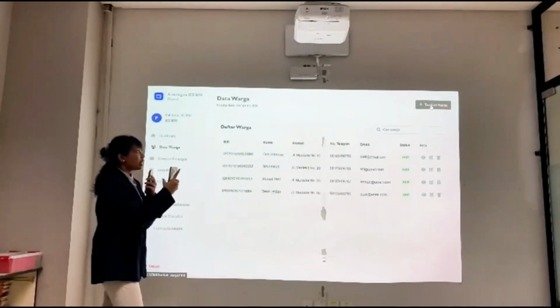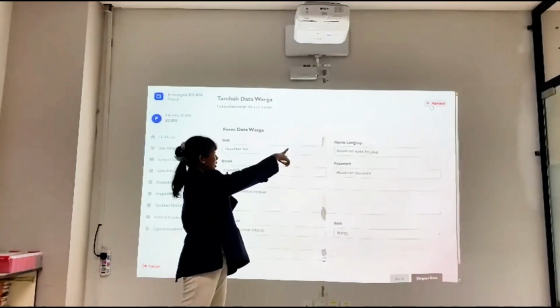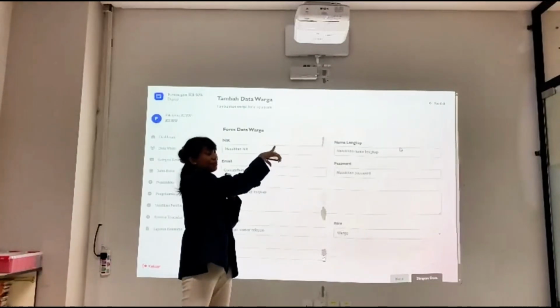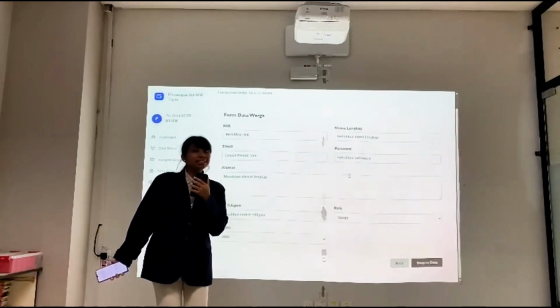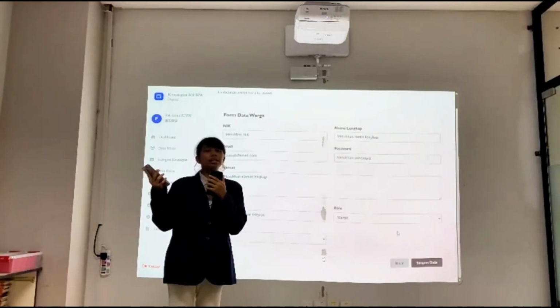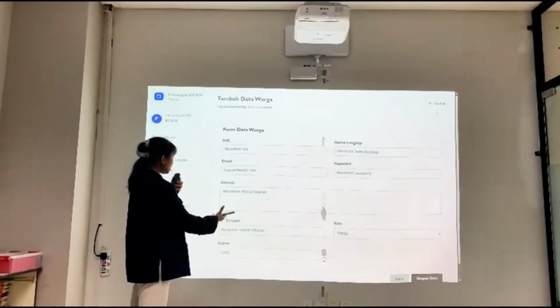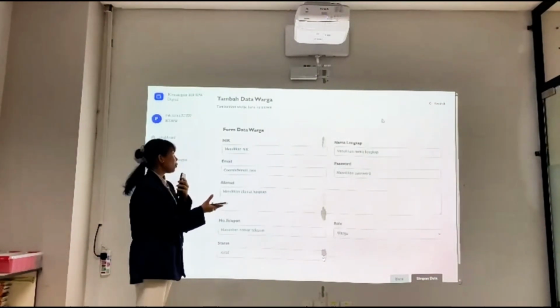If we want to add a new member, we click the button and we can add. Because we are admin, we can add, edit, and also delete.